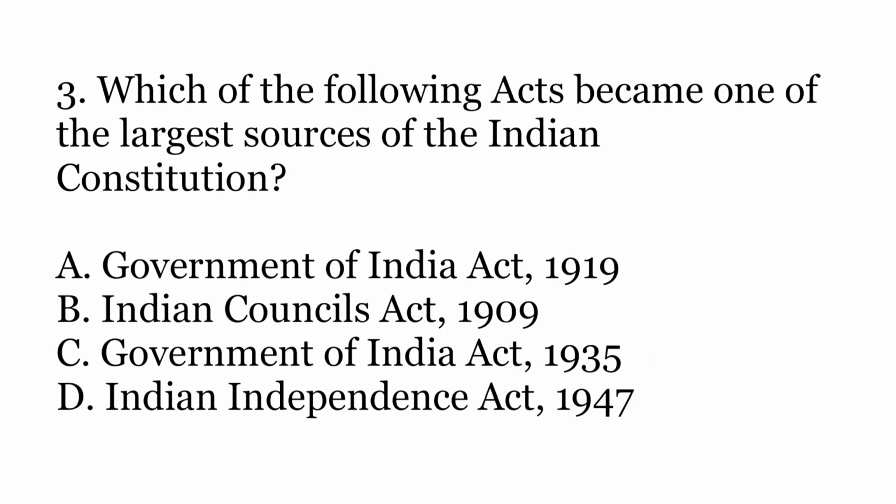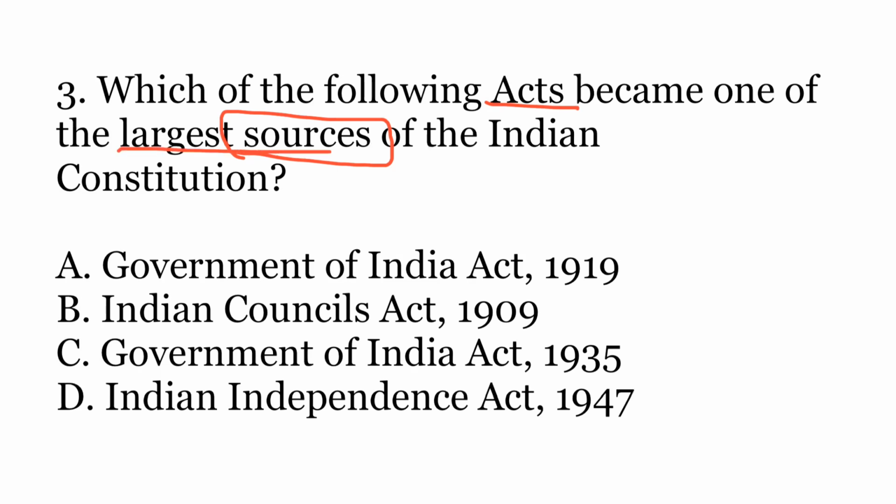Third question is, which of the following acts became one of the largest sources of Indian Constitution? Now we know that Indian Constitution is a blend of various sources and various constitutions around the world. For example, the parliamentary system was taken from Britain, and the concept of liberty, equality, fraternity was taken from the French Revolution. Similarly, judicial review as a principle was borrowed from the US Constitution. So it is a blend of various constitutions. So the question is asking which of the following acts became one of the largest sources of Indian Constitution.